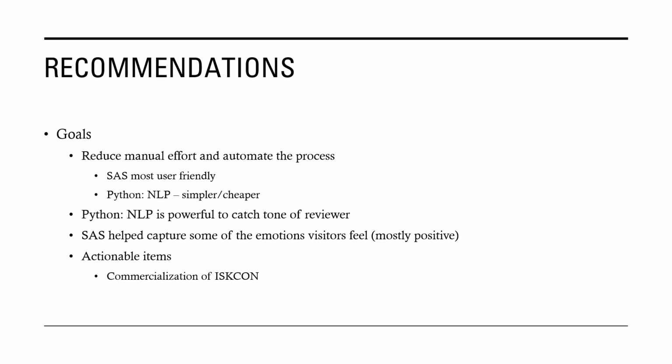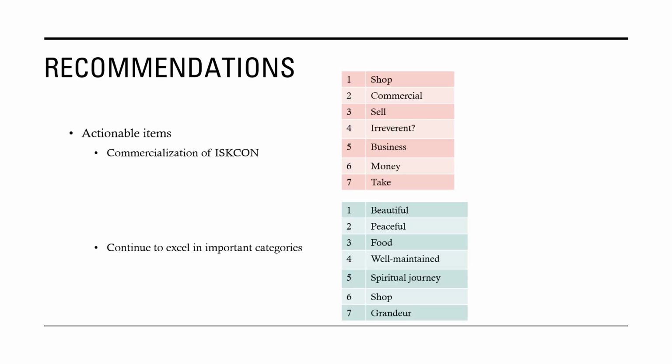And then regarding actionable items, the chief complaint most customers had was just the commercialization of ISCON, and so things that can be done to mitigate against this, maybe taking it off the grounds of ISCON or to the front entrance or something like that. And then regarding positive sentiment, people really enjoyed the food, how well everything was maintained, and how beautiful it is. And so just keeping up with those things or even improving on them will continue to produce positive sentiment along the road.